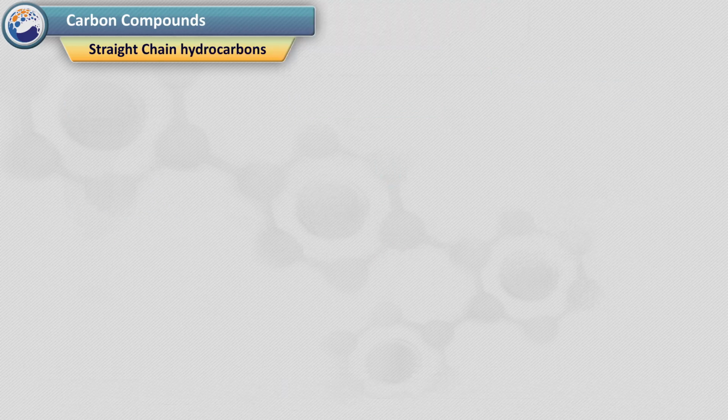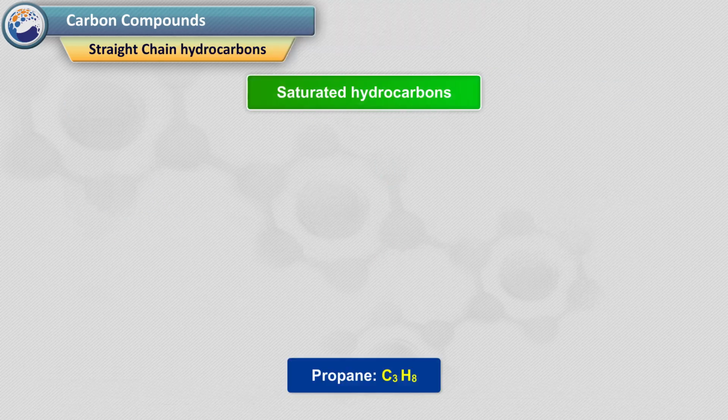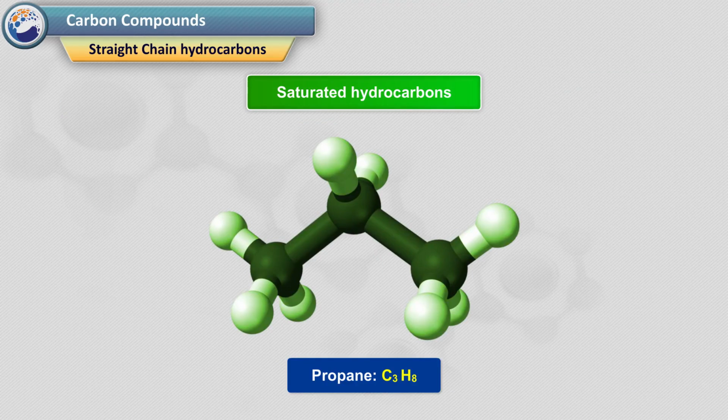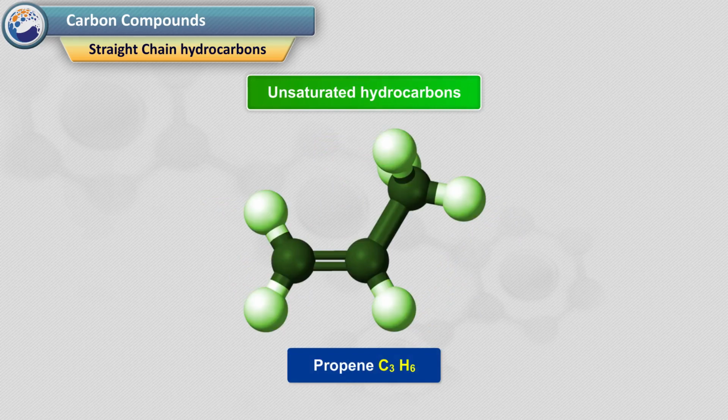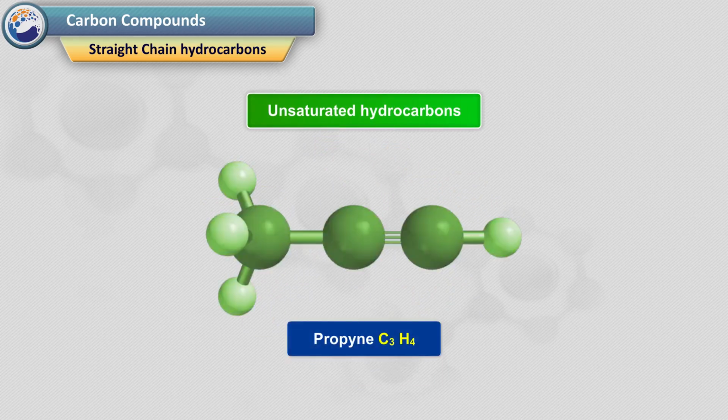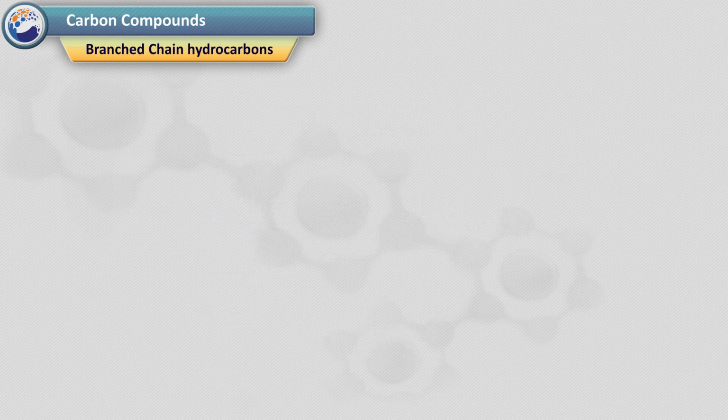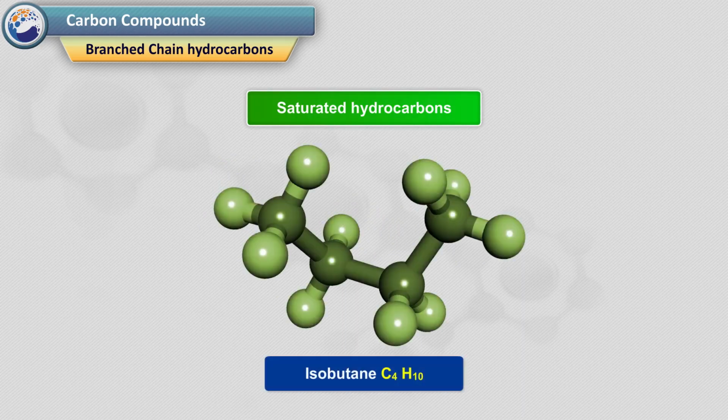Straight chain hydrocarbons. Saturated hydrocarbons: propane, C3H8. Unsaturated hydrocarbons: propene, C3H6, propyne, C3H4. Branch chain hydrocarbons. Saturated hydrocarbons: isobutane, C4H10.